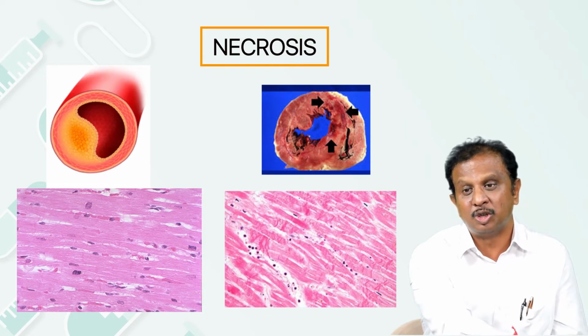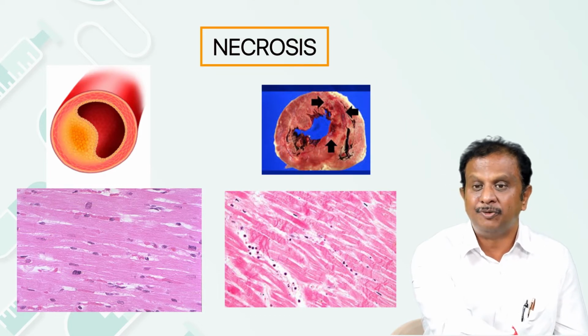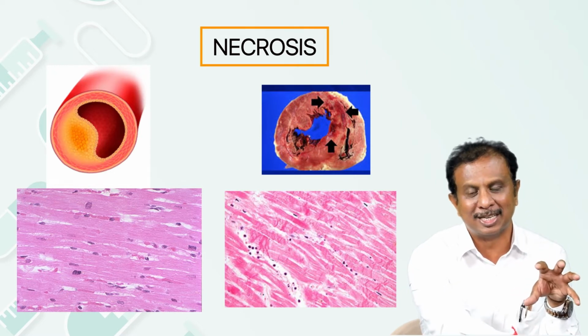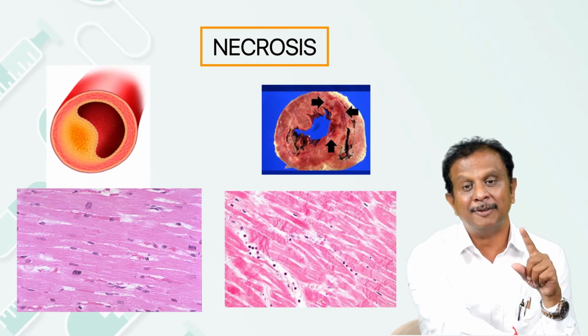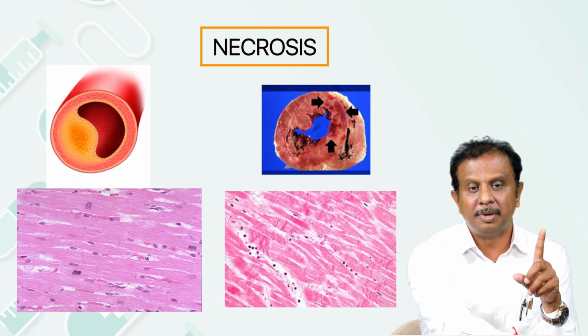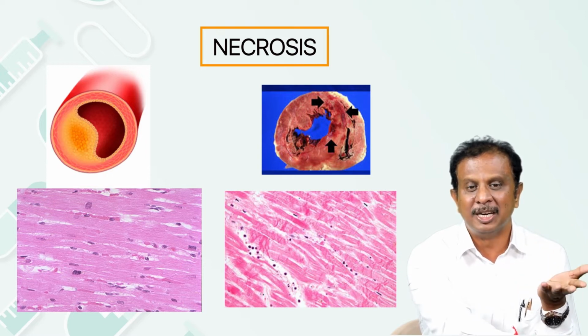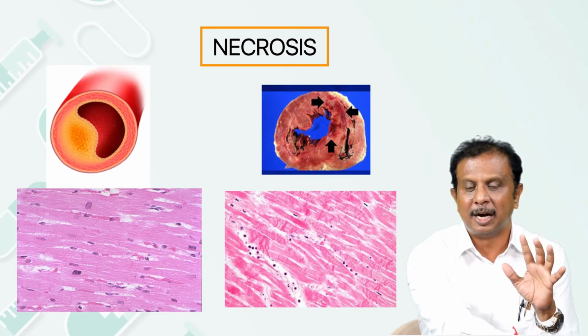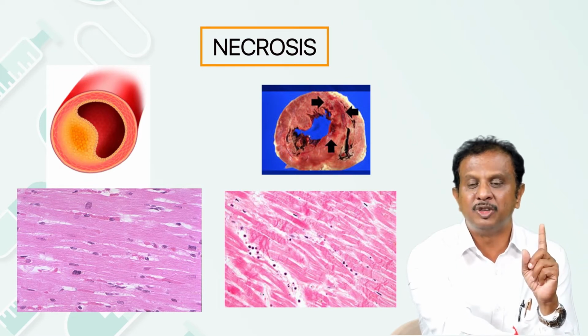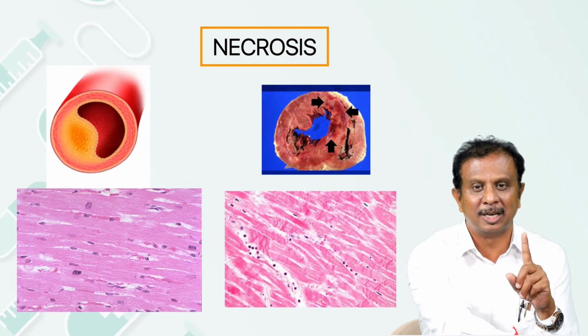At times it can show morphological changes, in the sense that if the apoptosis is extensive, we might recognize numerous apoptotic bodies present there, and it never elicits inflammation. Remember, rupture of the cell membrane and release of DAMPs is the reason for inflammation. Here in apoptosis, there is no chance of rupture of the cell membrane, and thus apoptosis will never elicit inflammation. It can be physiological and can be pathological.